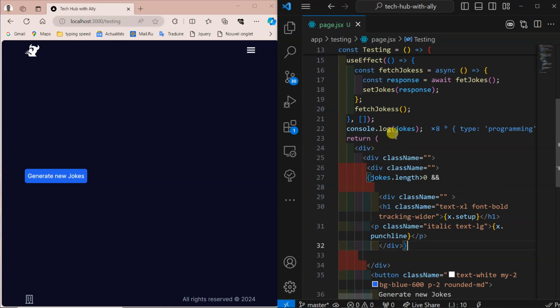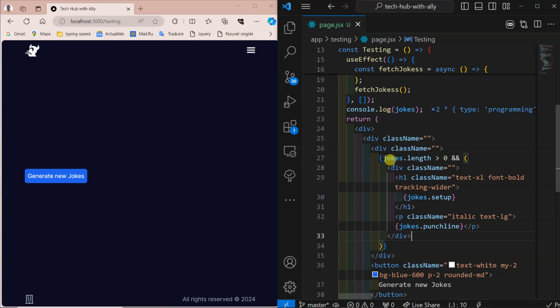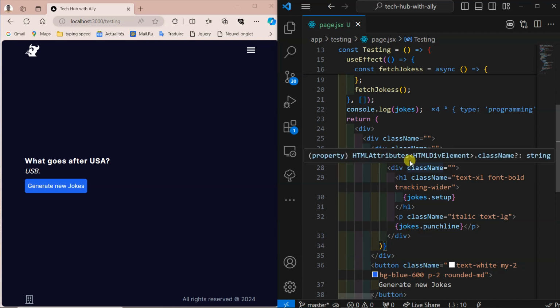Instead of x here, we will be using joke. Don't use x because x is useful for mapping, and x here is used for mapping. Remove it out, replace with joke. Good. And next, when there is joke only, then don't check the emptiness of it. When there is a joke, in that situation you will have this one. Very good. So now you can see something is coming there.